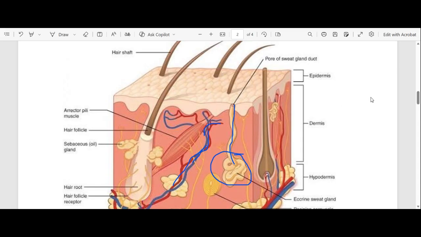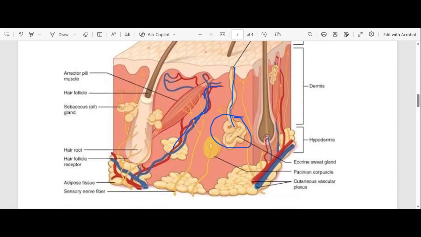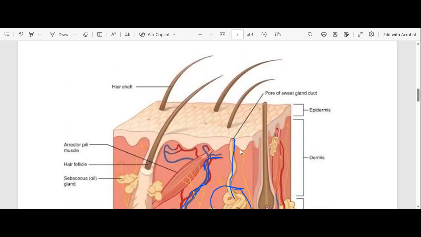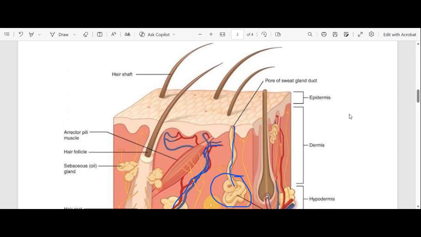Okay. Our next structure that's important for us to know is our hair follicle. Can you see our hair follicle? Within our hair follicle, we have hairs coming out of the skin, right? So this is our hair follicle, and inside our hair follicle we have hair coming out of our skin, right? Okay, and there are two parts.